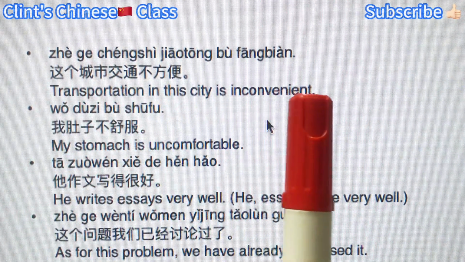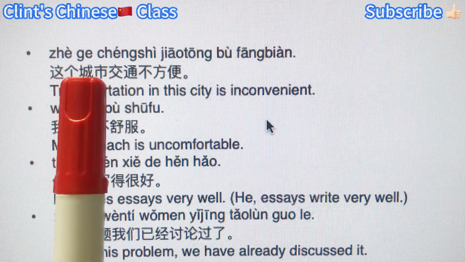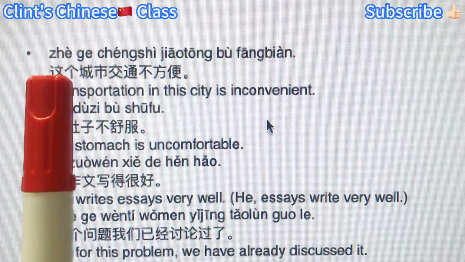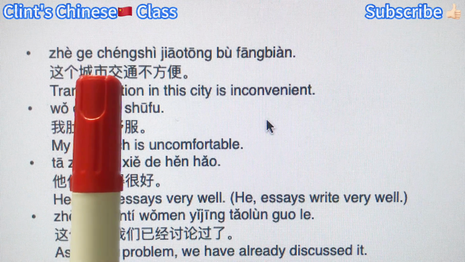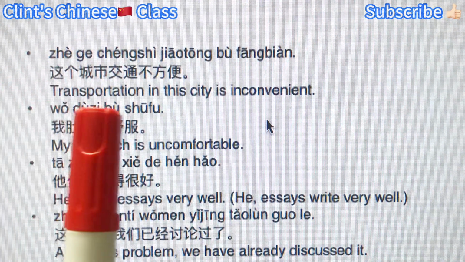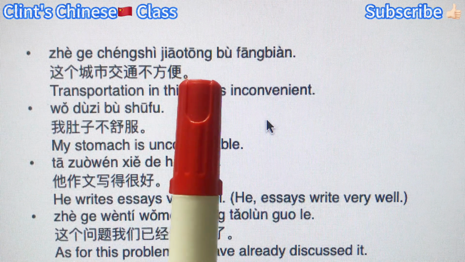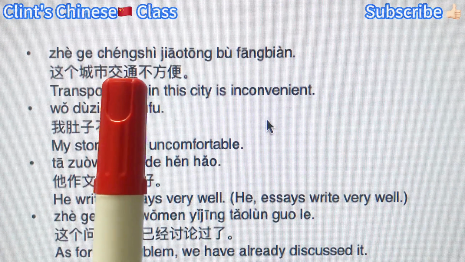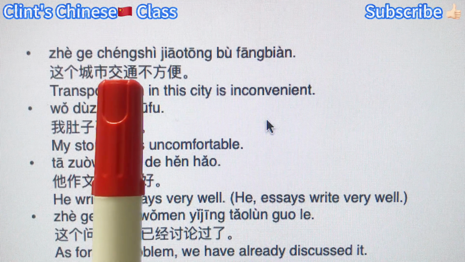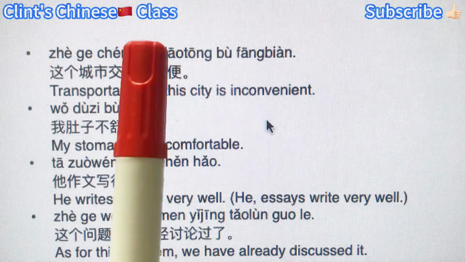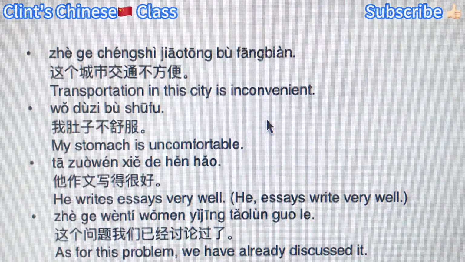Transportation in this city is inconvenient. 这个城市交通不方便. Now the topic subject, 这个城市, this city, as the noun phrase, and the bigger predicate, 交通不方便. This whole phrase is a predicate. But inside it, we have a mini subject, 交通, transportation, 不方便, not convenient, adjective as the mini predicate.